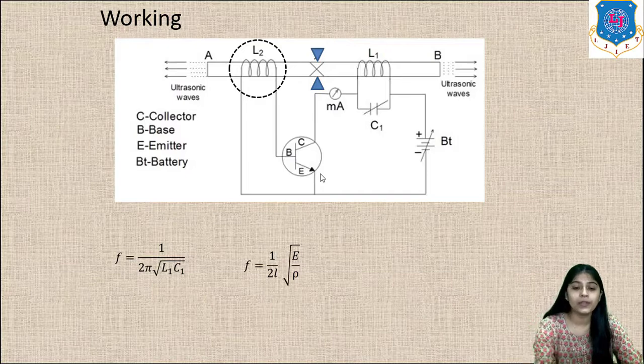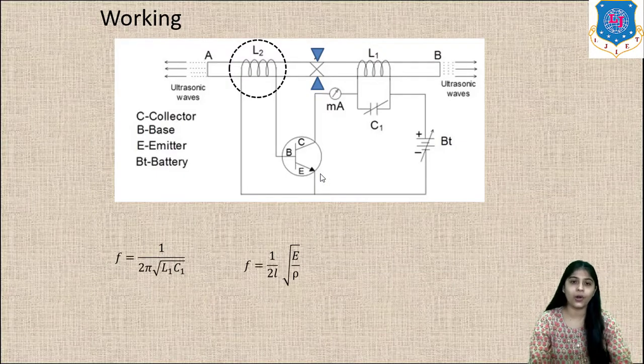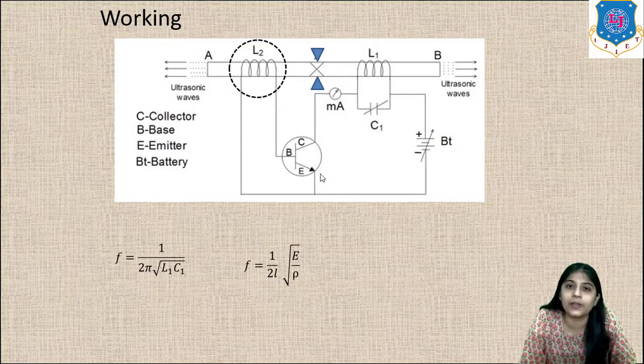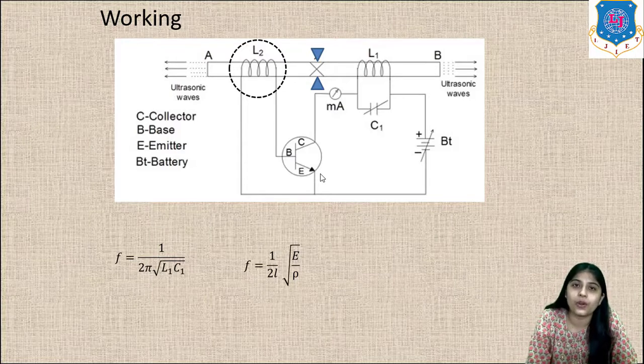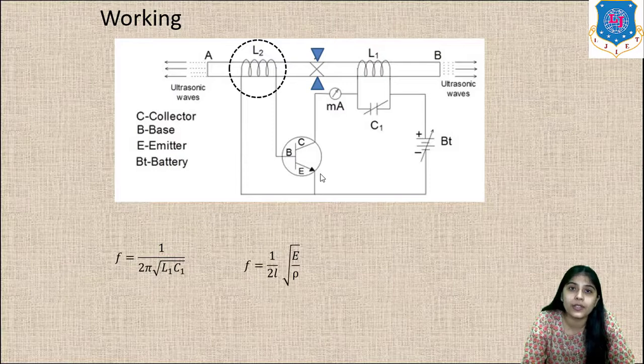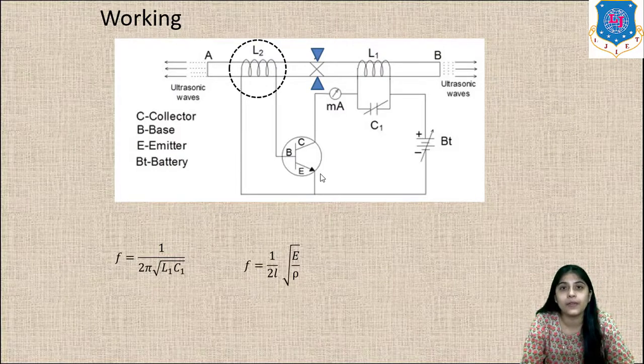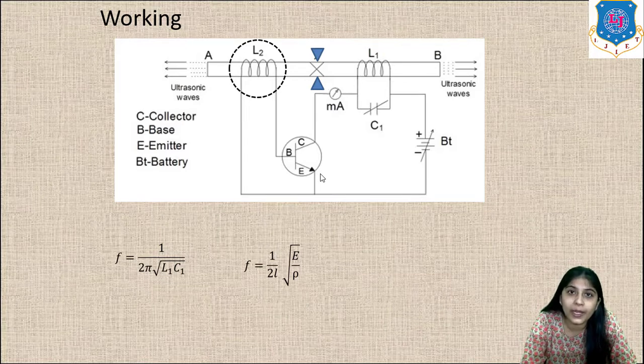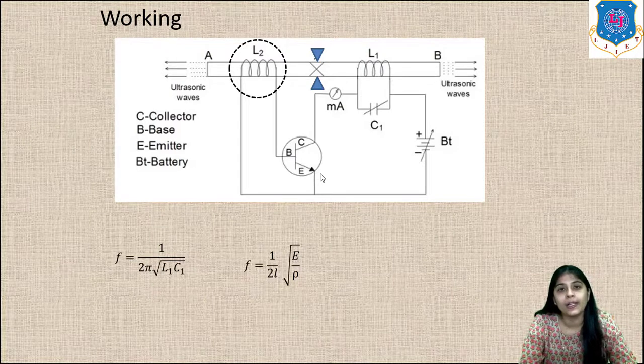Now let us understand the working of this circuit. When the battery is switched on, the tank circuit, or the resonant circuit, produces alternating current of frequency f equal to 1 upon 2 pi root L1 C1.